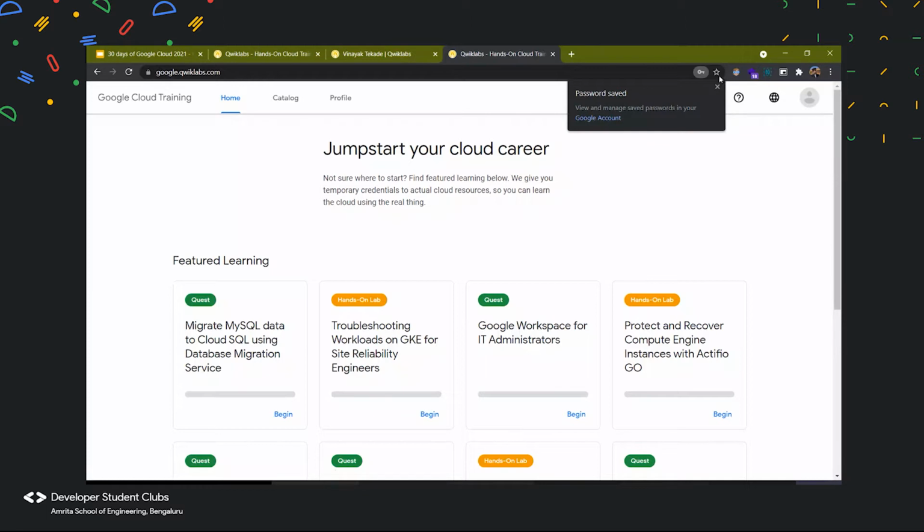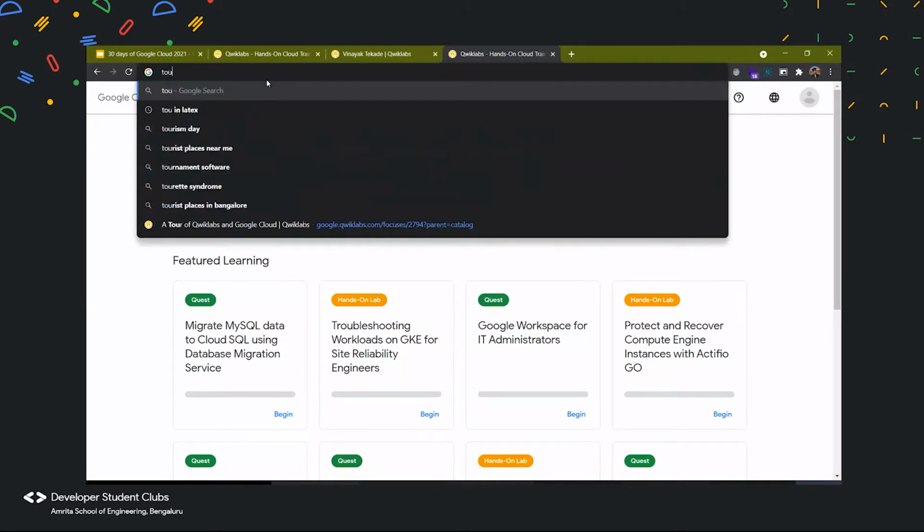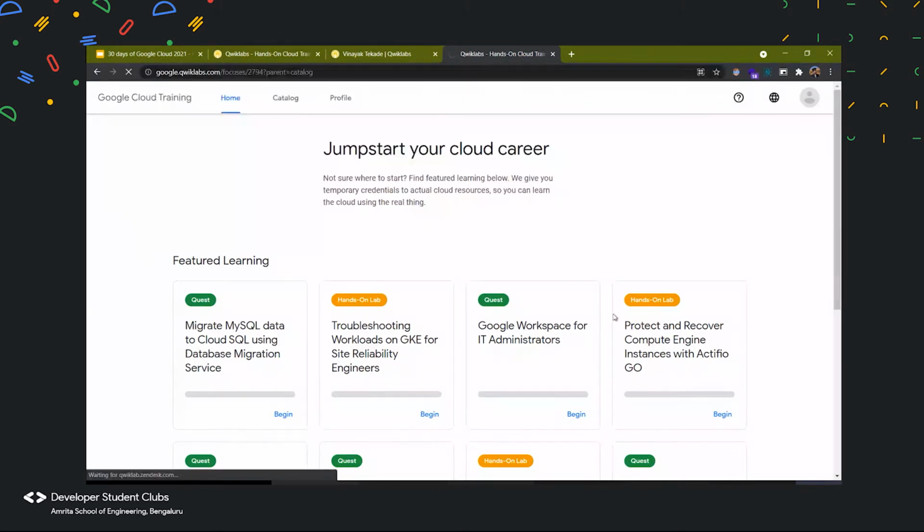Yes, so my new account is created over here. And now we'll go to our lab, which is a tour of Quick Labs and Google Cloud.